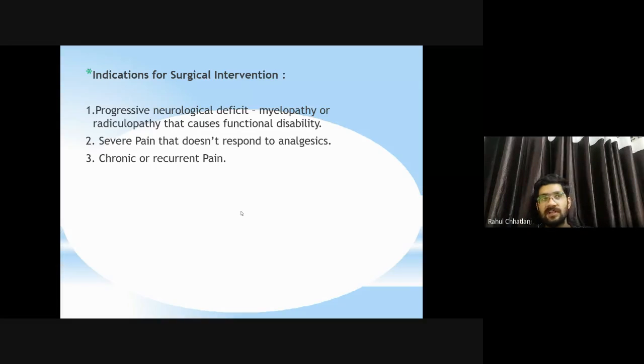Indication: progressive neurological deficit, myelopathy or radiculopathy that causes functional disability, disables the patient, motor function specifically affected. Severe pain that does not respond to analgesics, and chronic or recurrent pain, all the things we already described. Yes, then only surgical treatment is needed, otherwise not needed. Yes, with this we completed the degenerative spine.